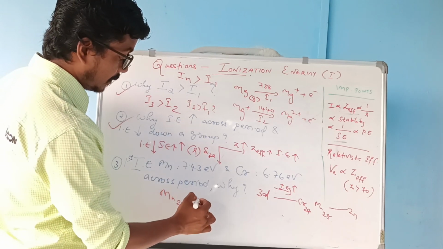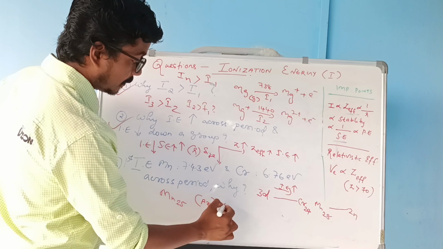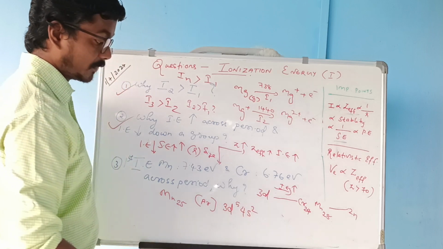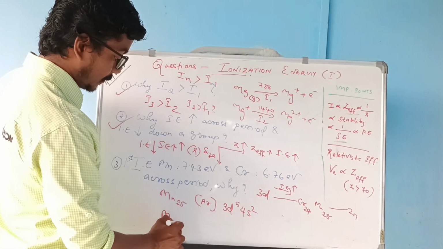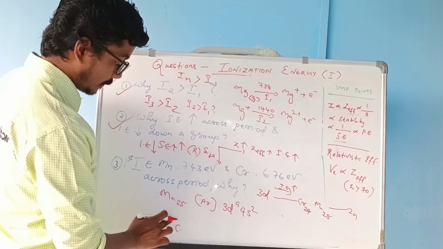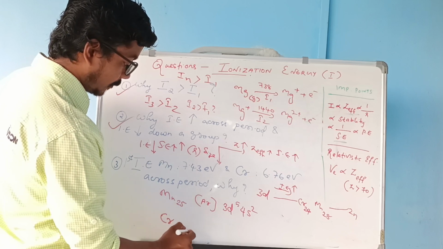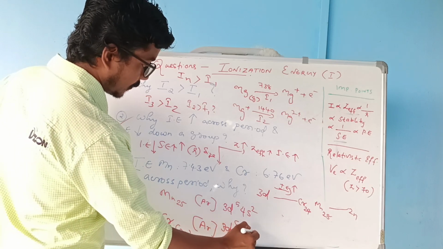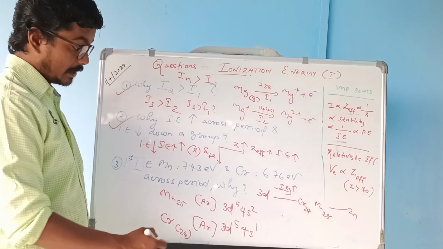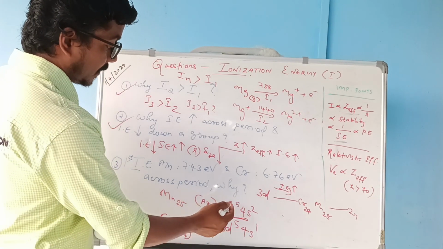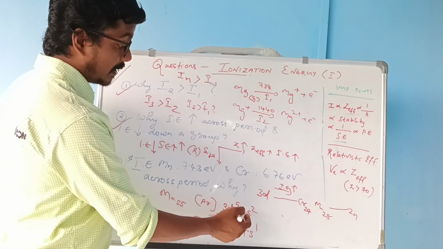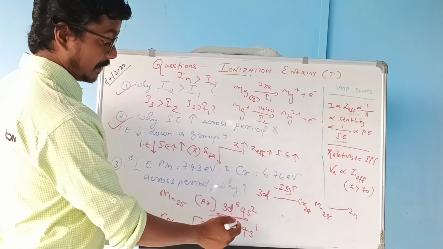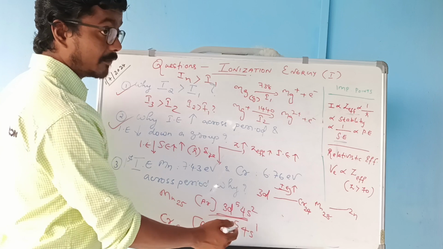Manganese is 25: argon 3d5 4s2. Whereas chromium is 24: argon 3d5 4s1. So manganese has a half-filled d orbital and a fully filled s orbital, while chromium has a half-filled d orbital and a half-filled s orbital.